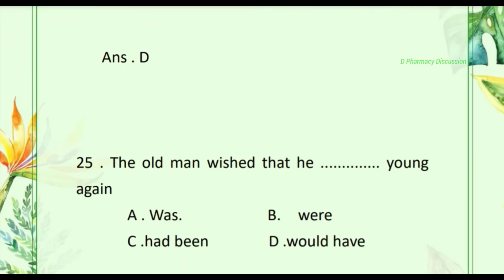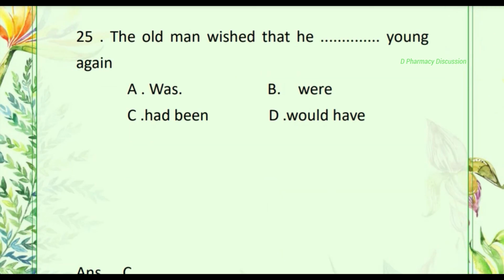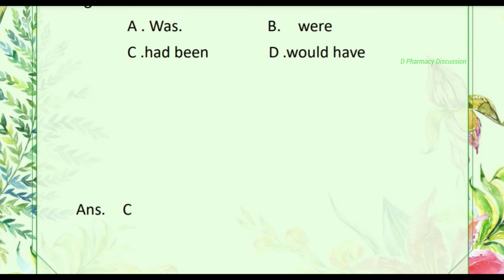Then question number 25. The old man wished that he dash young again. Options are A, was, B, were, C, had been, D, would have. Correct answer is option C, had been.